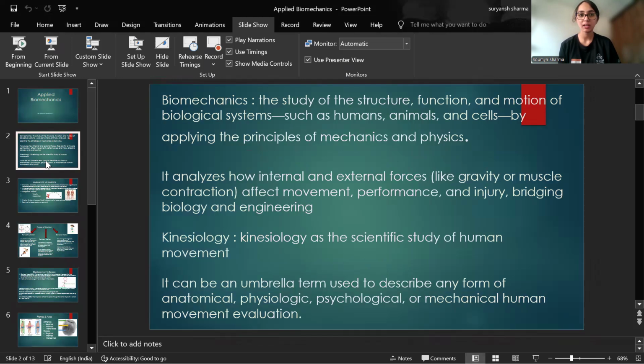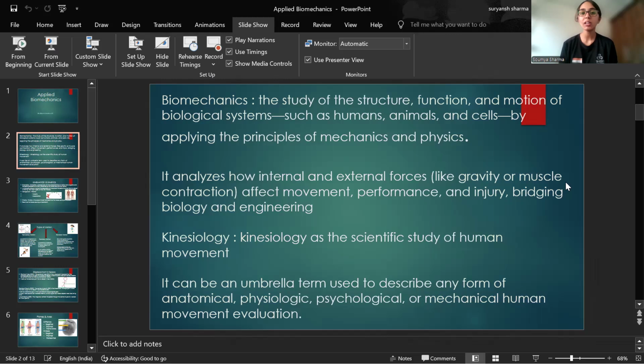by biomechanics, right? So biomechanics is the study of the structure, function, and motion of any biological system, okay, such as humans, animals, cells, by applying the principles of mechanics and physics. जब भी हम mechanics और physics के principles किसी भी biological system पे लगाते हैं, may it be living organism, चाहे वो humans हो, animals हो, cells हो, then we consider that term as biomechanics, right? That branch is known as biomechanics, okay?